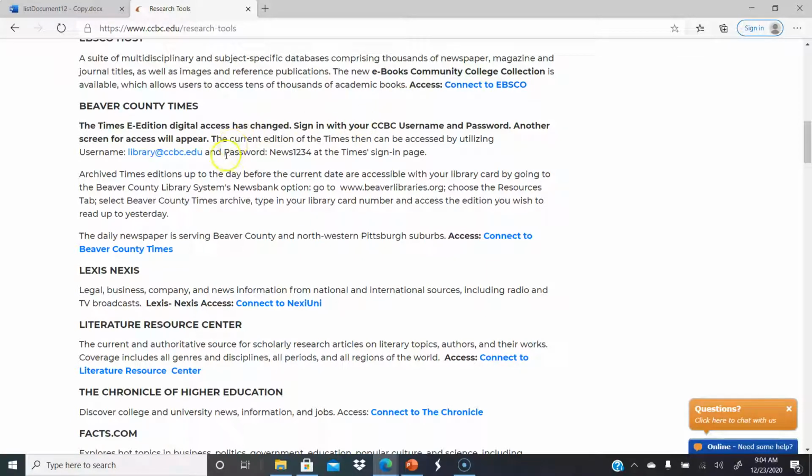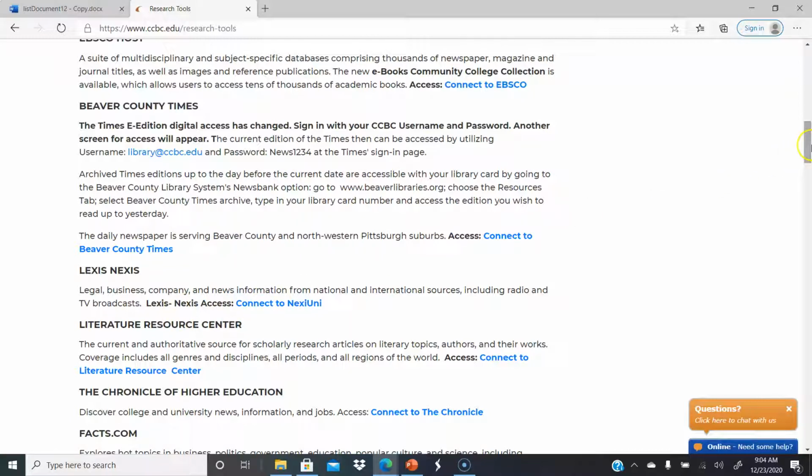But why do we have the Beaver County Times? This offers you local information. Say you're doing something on the opiate epidemic or something with, I don't know, corona response in Beaver County that you wanted to tie local information in, then you would go to the local paper.